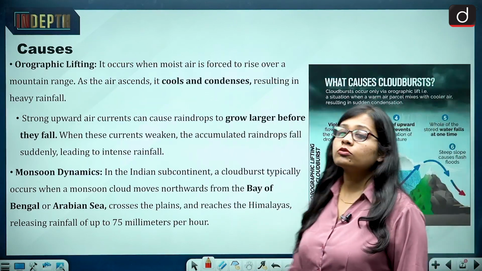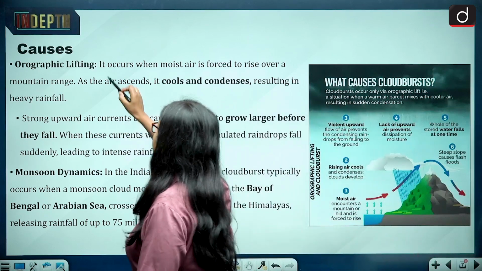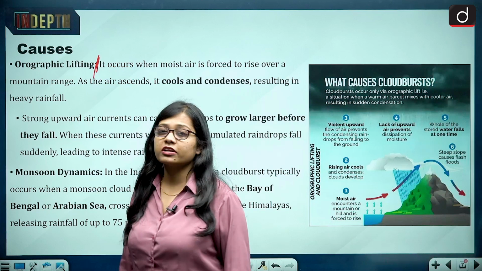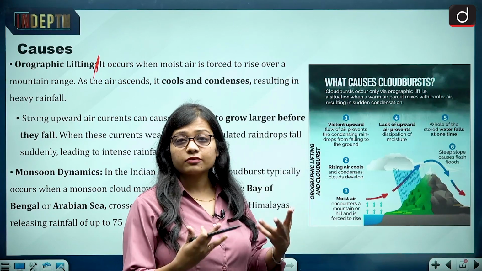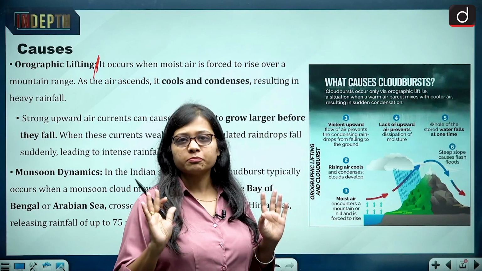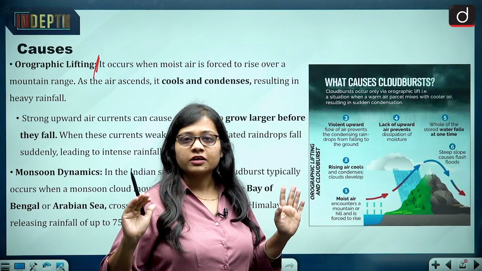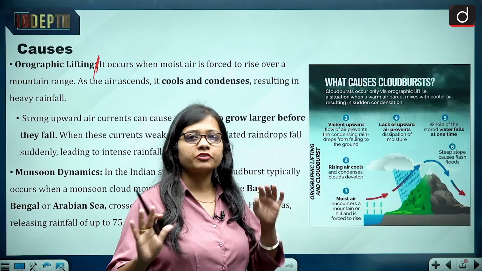And if we talk about the causes of the cloudburst, the most important is the orographic lifting. So orographic lifting is one of the most common phenomena of cloudburst. Now, what is orographic lifting? It is basically associated with mountains. When the air rises along the walls of the mountains, then it is called orographic lifting.